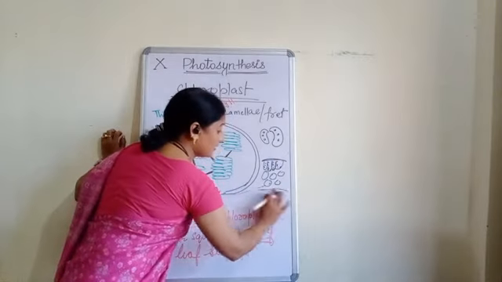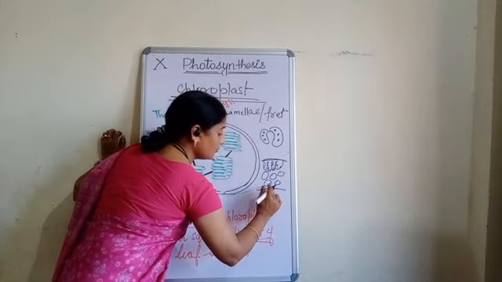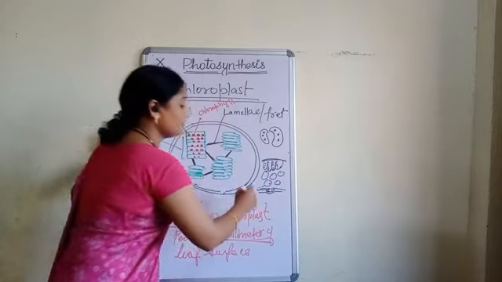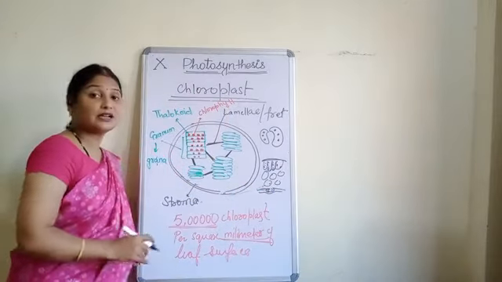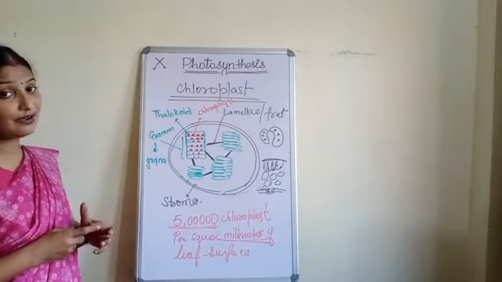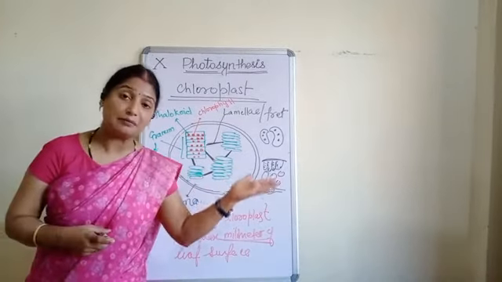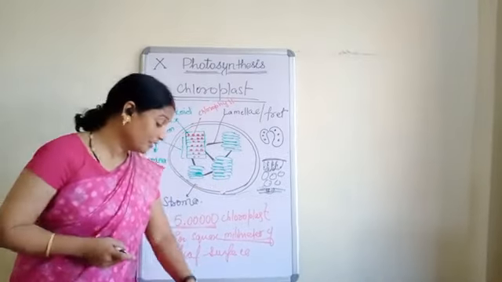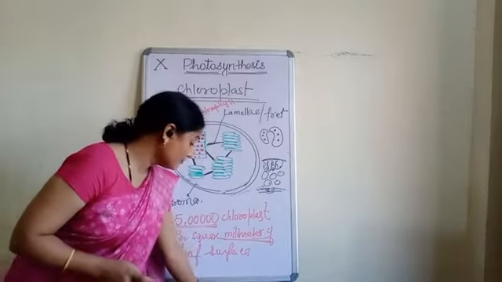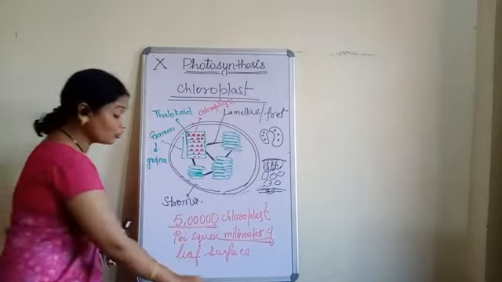Here lower epidermis, here we can find the stomata, and then we can find the chloroplast. So these are the sites of the chloroplast where they are found, and from there they can participate in the process of photosynthesis.